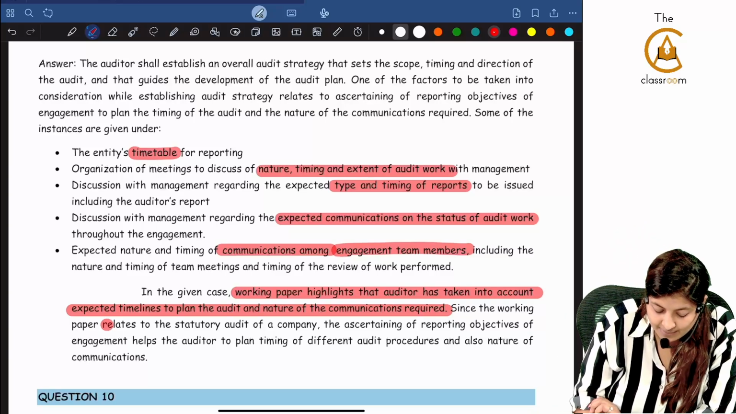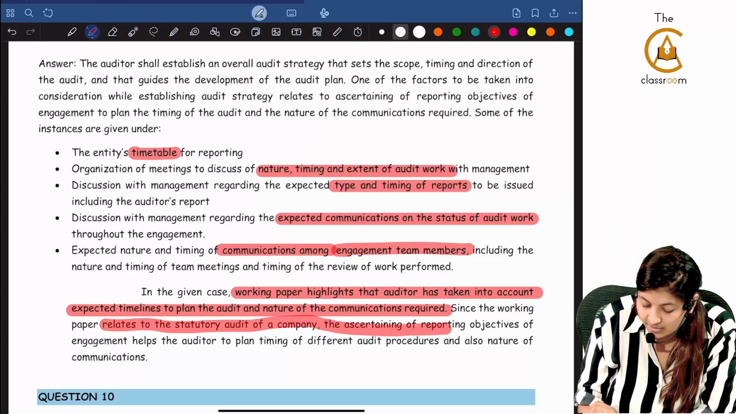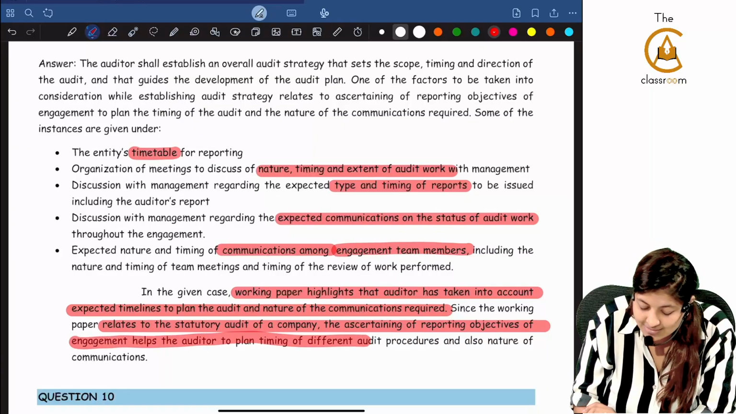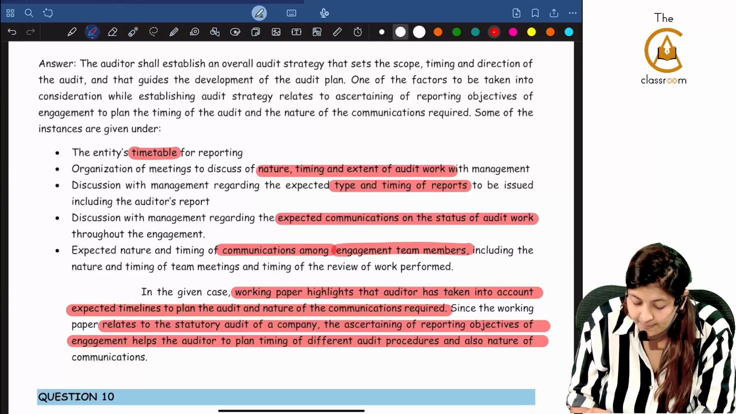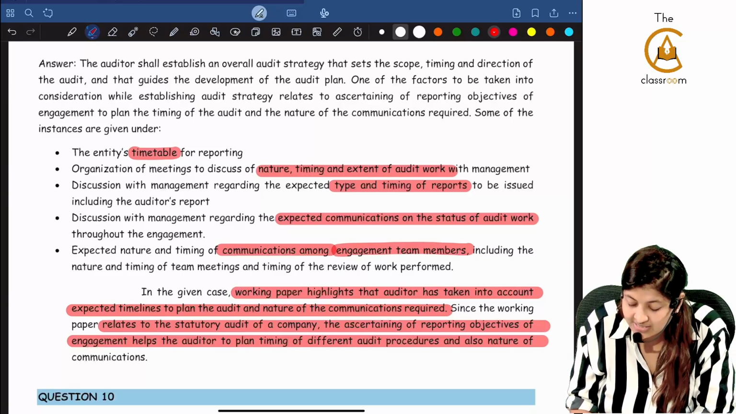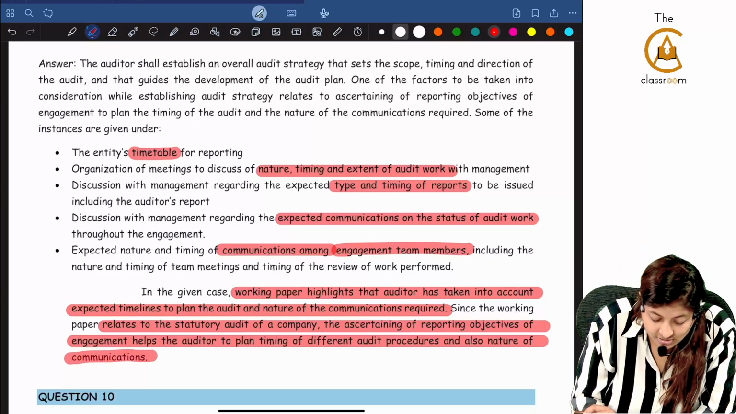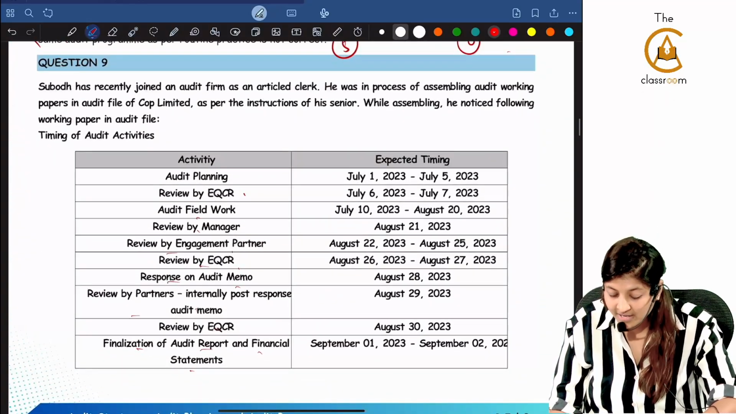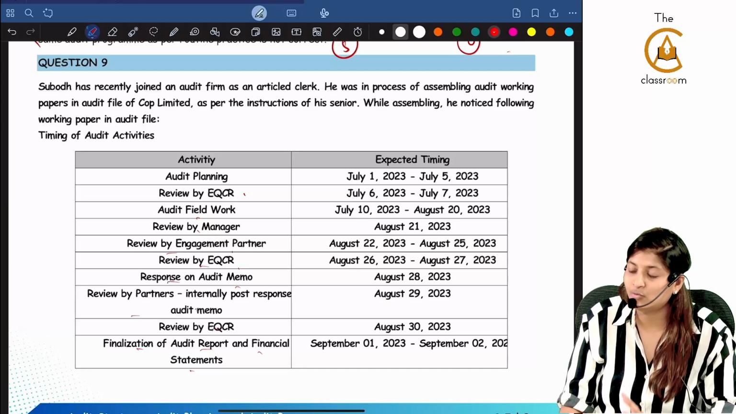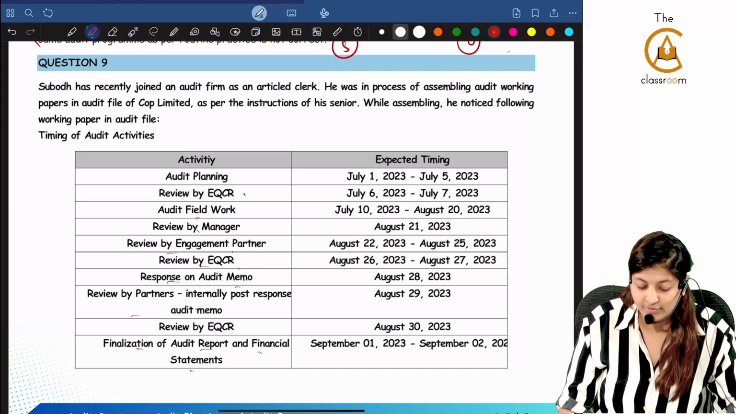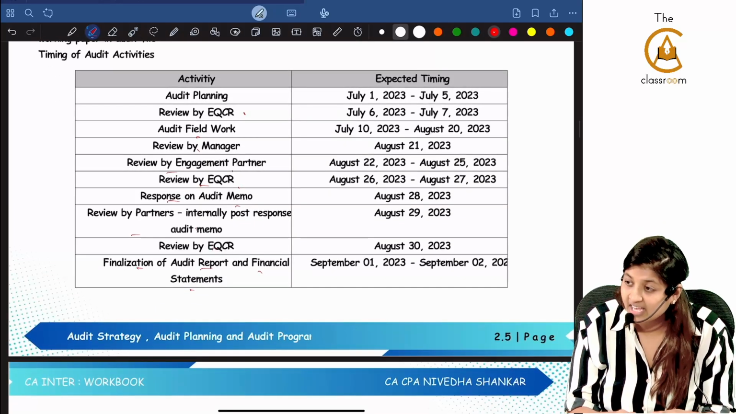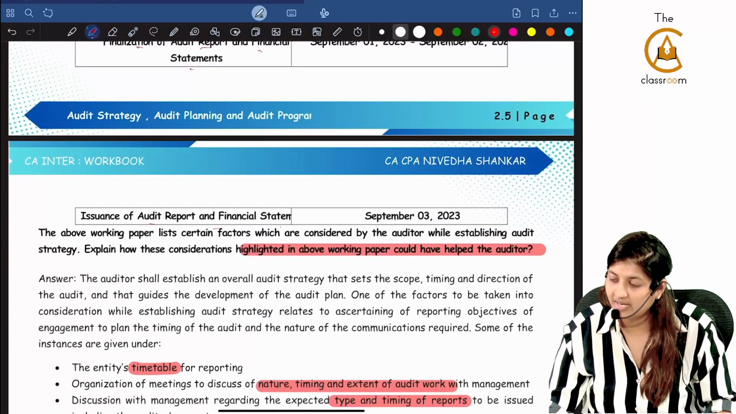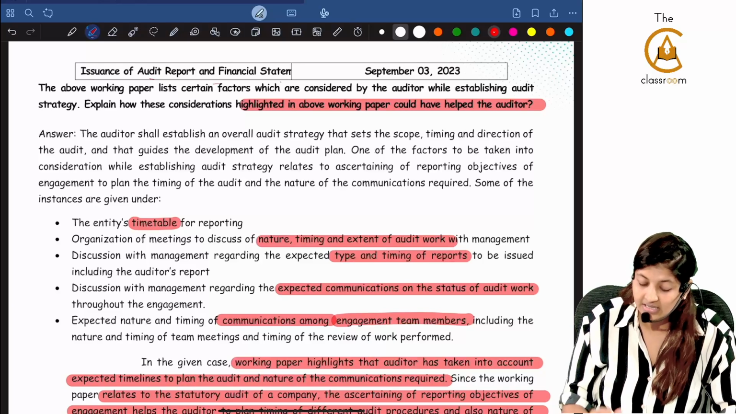Since the working paper relates to the statutory audit of the company, the ascertaining of the reporting objectives of the engagement helps the auditor to plan the timing of different audit procedures and also the nature of communications. Basically, they are giving you the way they have communicated to each of the people. They are communicating to EQCR, they are communicating to the engagement team members, then in the end they are issuing the audit report and they are communicating. Where did we see that?